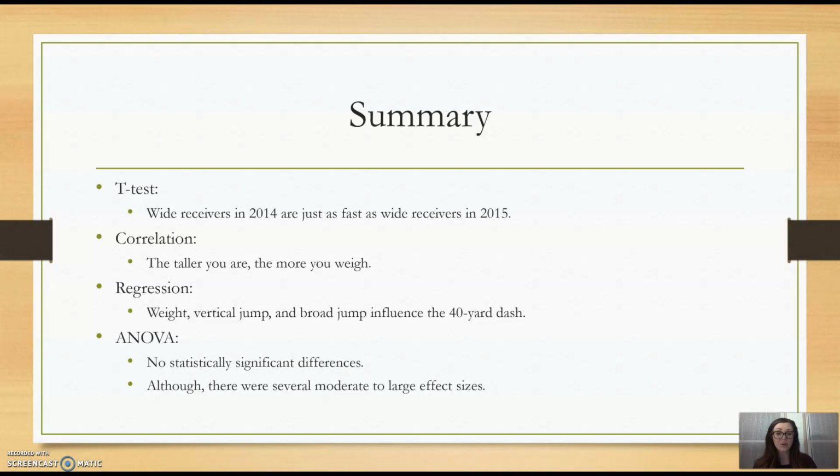Regression, weight, vertical jump, and broad jump do influence the 40-yard dash. So as your weight decreases and you lose fat, you can get faster, you can jump further, and so forth. And then with the ANOVA, there's no statistically significant differences. And even though that was the case, there were several moderate to large effect sizes. So this could be the large data set and the variance between years.